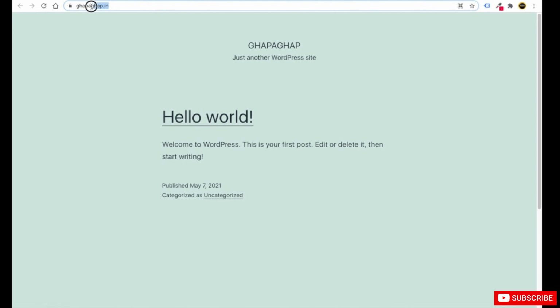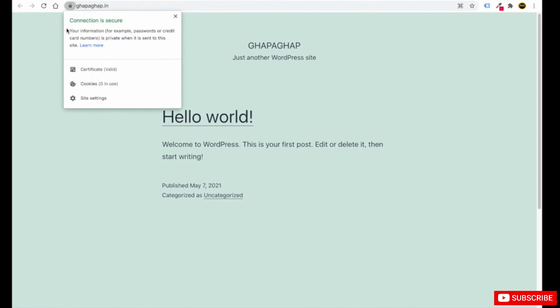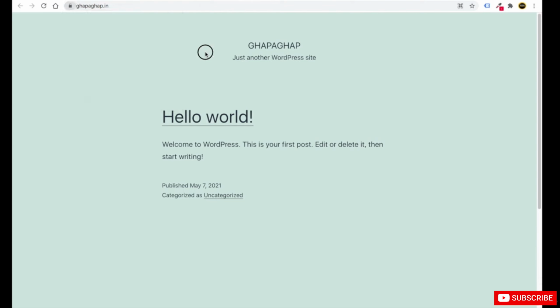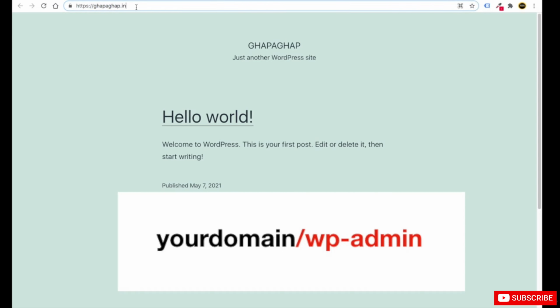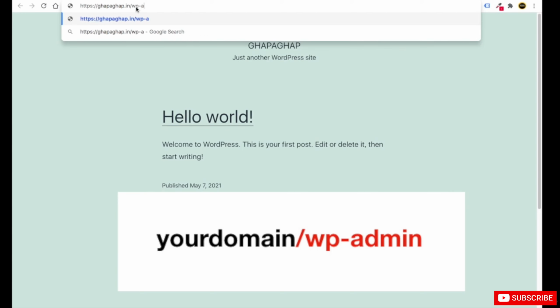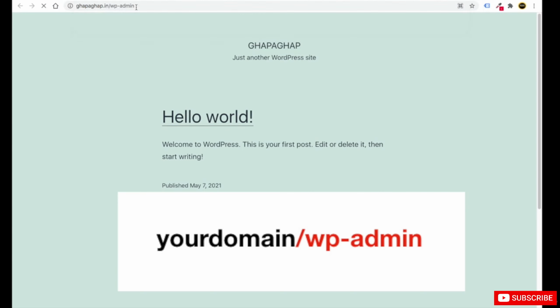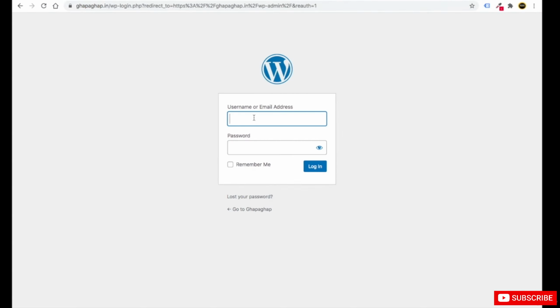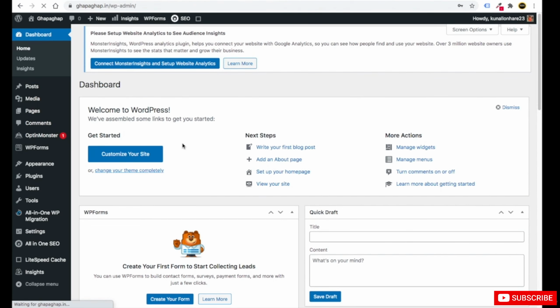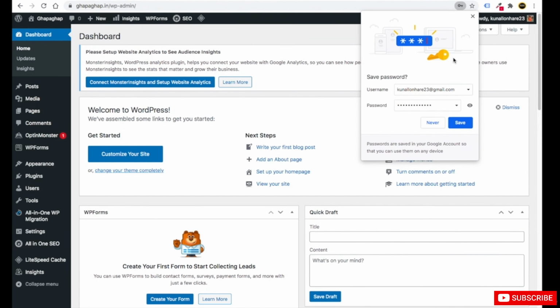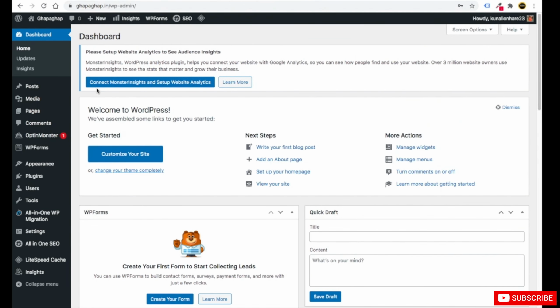So you can see this ghapaghap.in. We have installed SSL, so it is showing connection is secure. Now if you want to go to the admin section of this WordPress website, just type your domain name and add /wp-admin and then click on enter. So you will come to your panel. Here you have to provide your email address or username and then the password which you have just put.